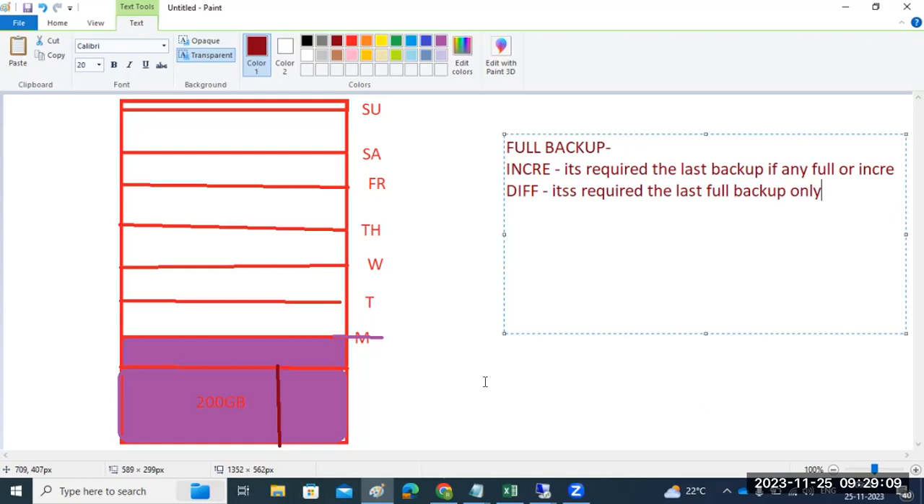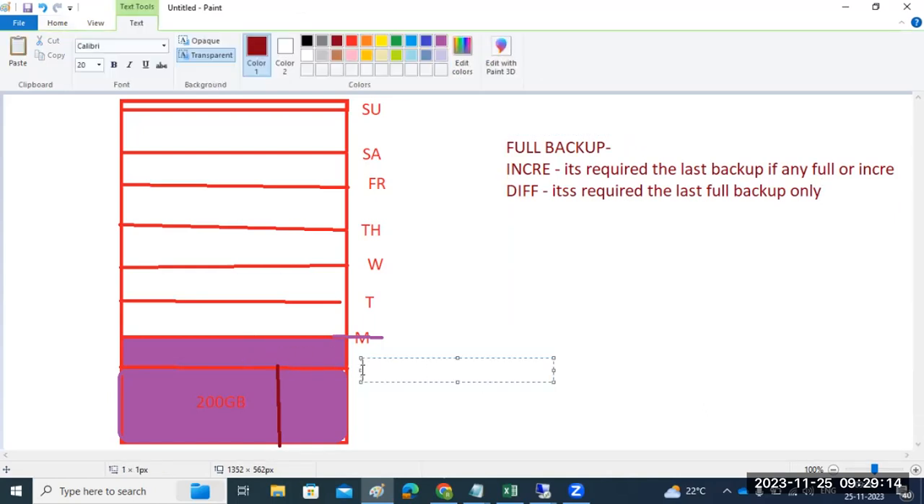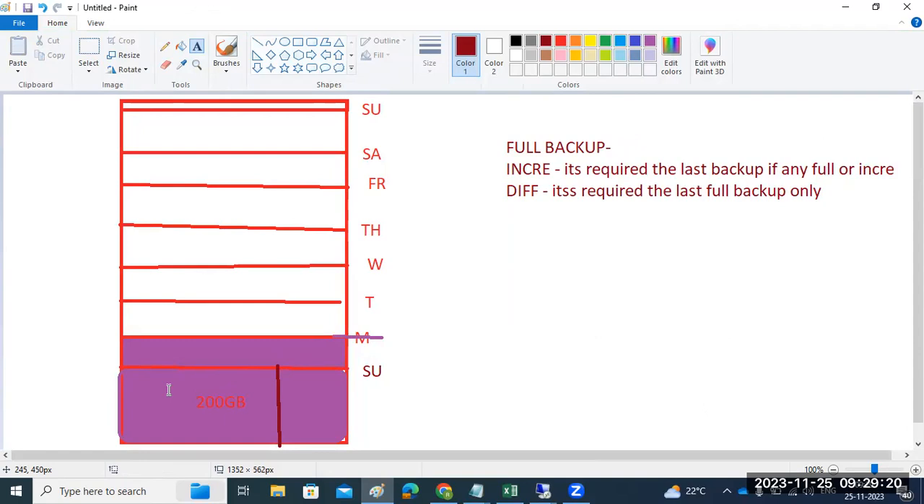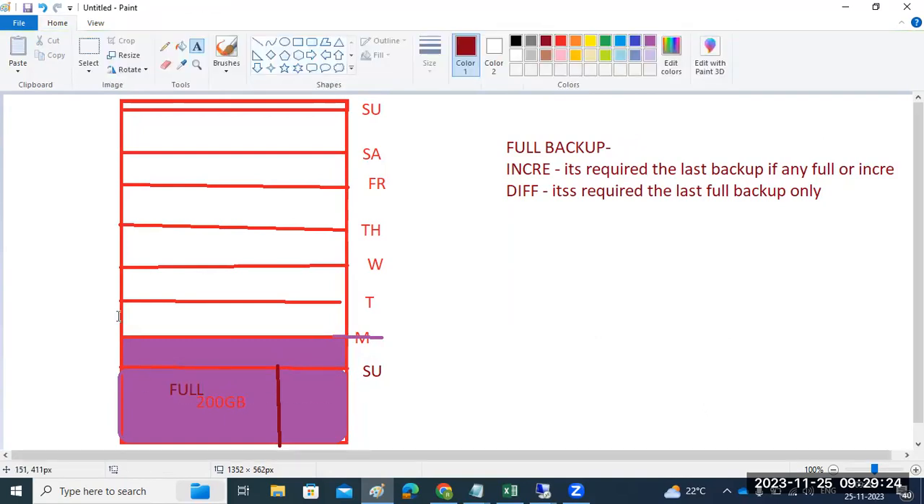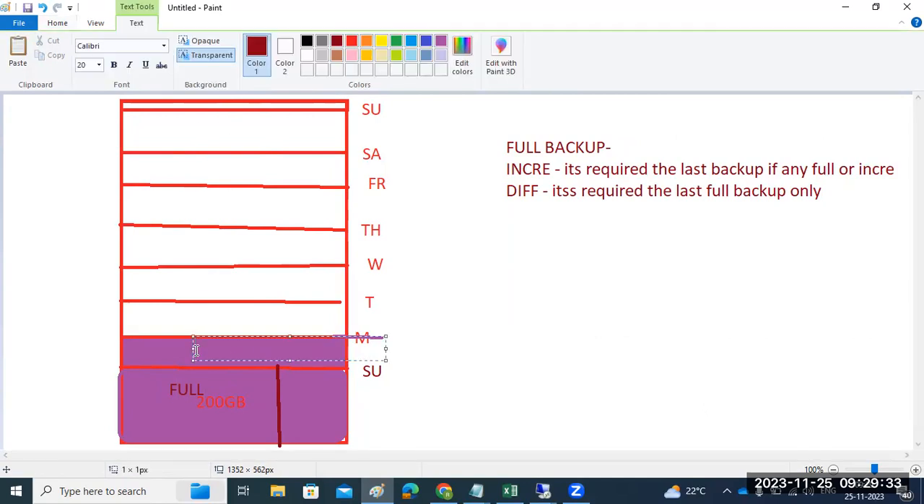So you have Monday, you are taking the backup, and this is Sunday. Up to Sunday you have taken the full DB backup. So Sunday to Monday, you are taking the differential backup, which means after the full backup, you are taking the differential backup, whatever data comes after the full backup, it will take that in the backup here.